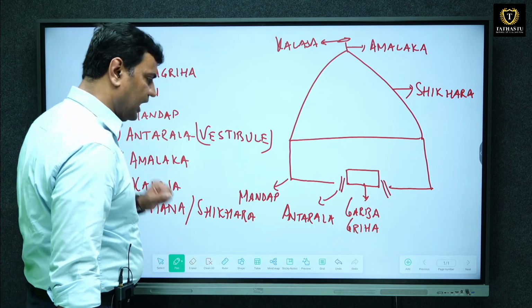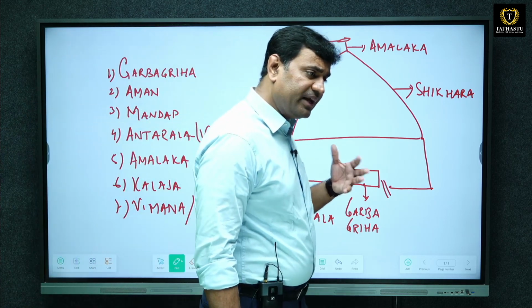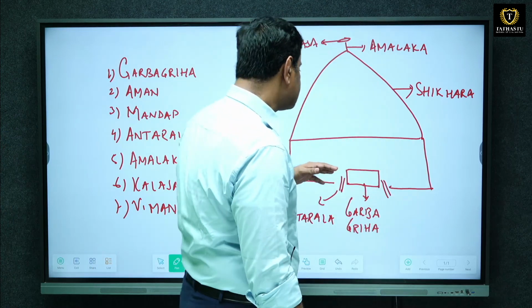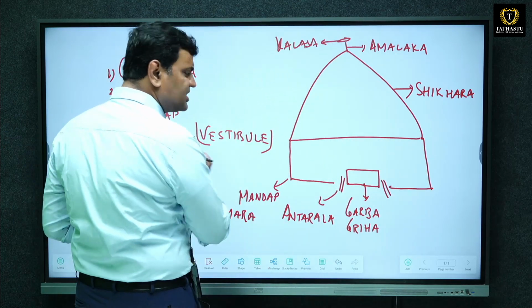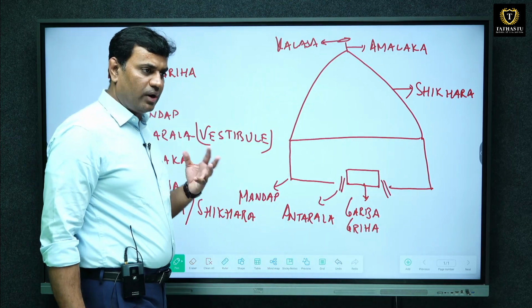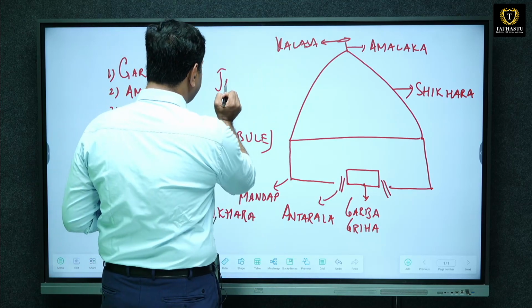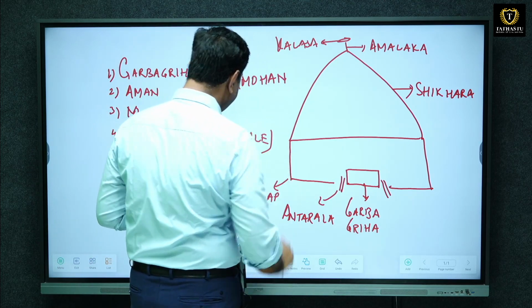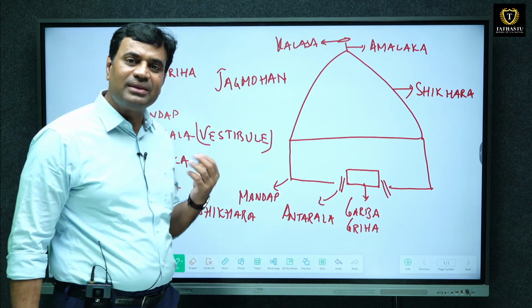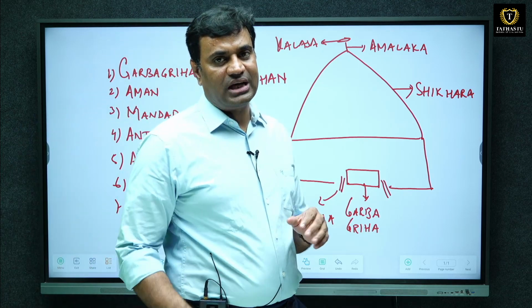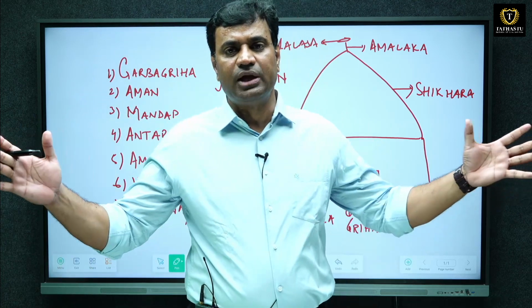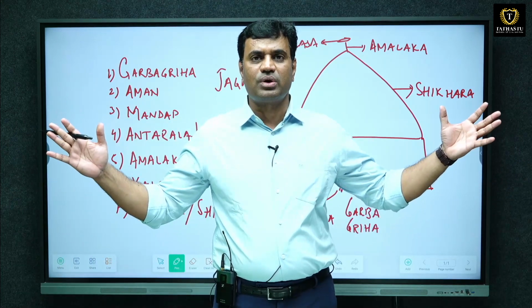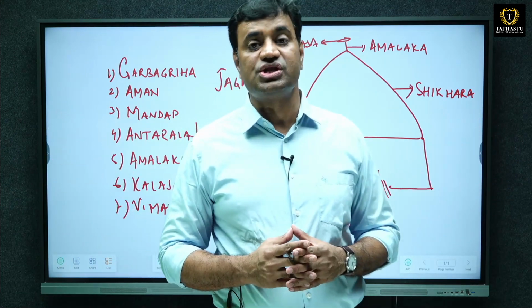These are major terms. These terms vary from place to place also. For instance, in Odisha, there is a large assembly hall constructed adjoining the mandap, and this structure in the temples of Odisha is known as Jagmohan. Jagmohan is basically a large assembly hall for the lay devotees to conduct religious activities.